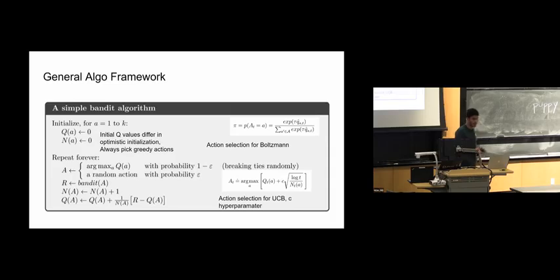They all have a different hyperparameter. For Boltzmann, it's the temperature, symbolized by tau. For UCB, it's the confidence value C. And for optimistic initialization, you're always picking the greedy action, but the initial Q values that you put wouldn't be 0. They would be something higher than the true reward.